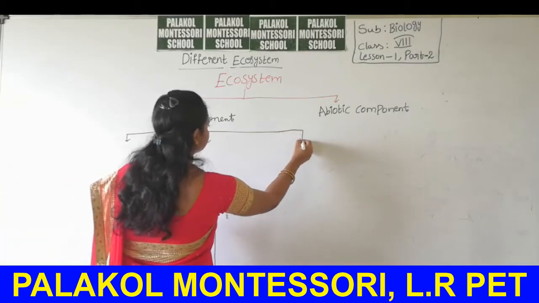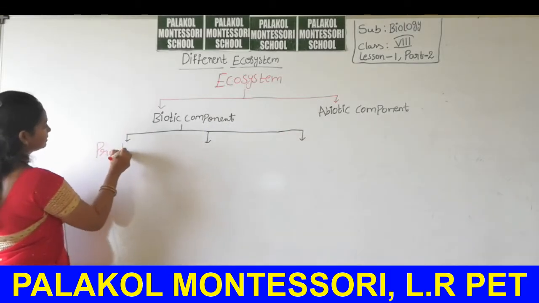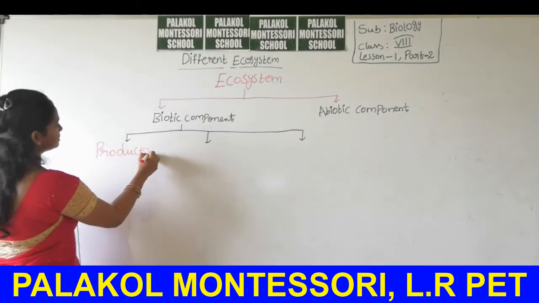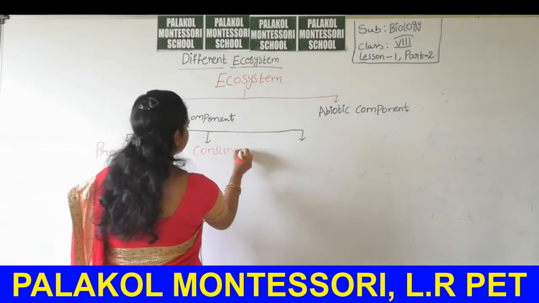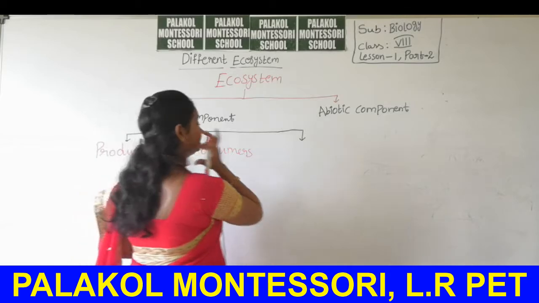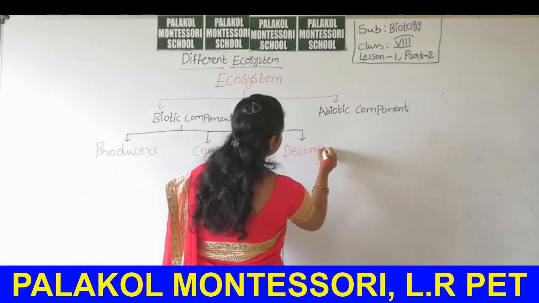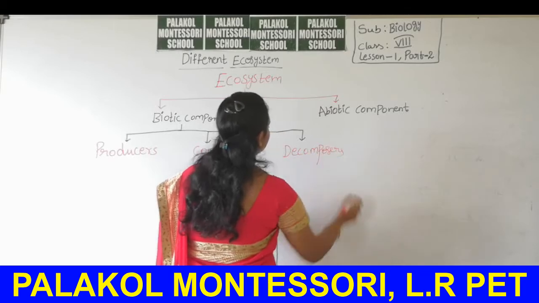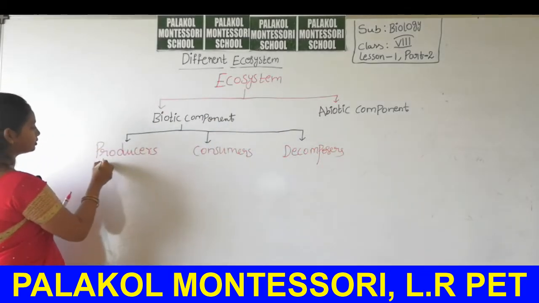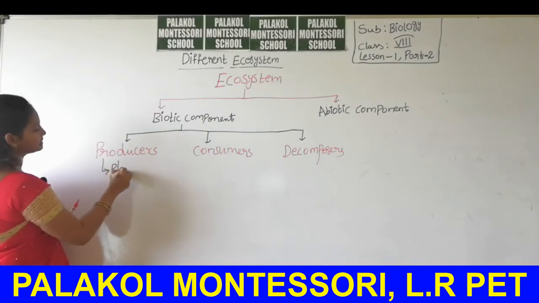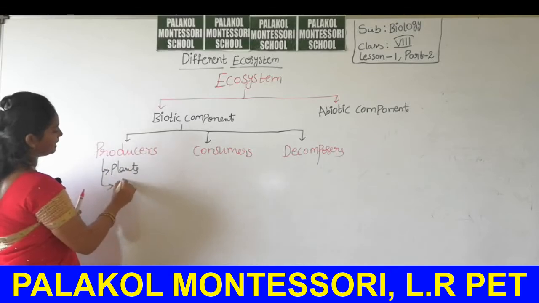Those are producers, consumers and decomposers. These producers include plants and algae.